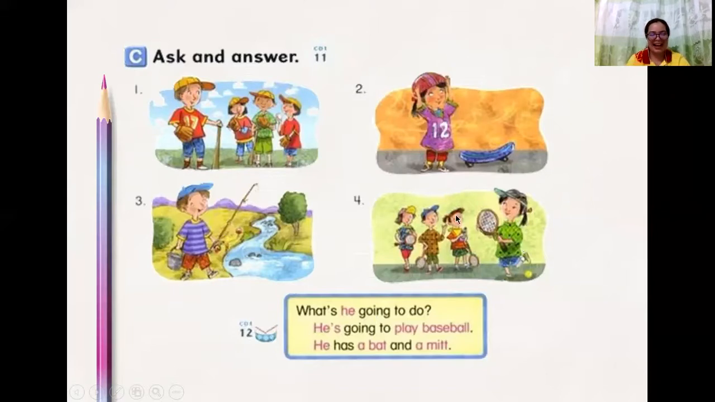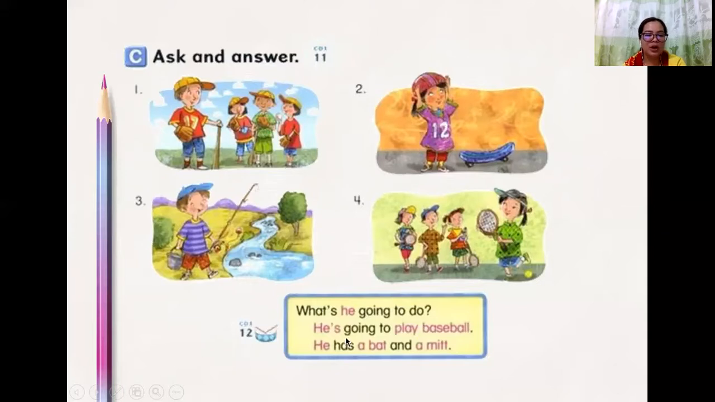Okay, again, let's try. So let's go to number one. What's he going to do? He is going to play baseball. Now, what does he need? Or what does he have? He has a bat and a mitt. So look at the boy. So he has a bat and a mitt.